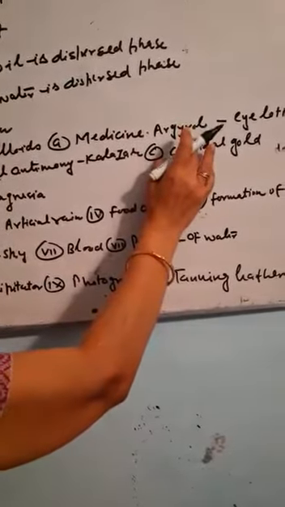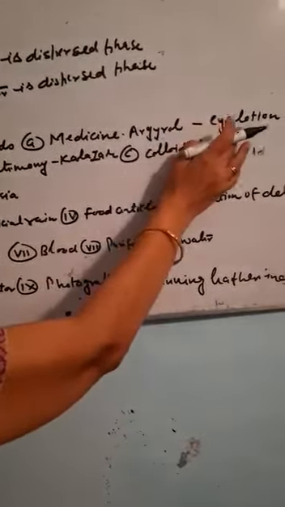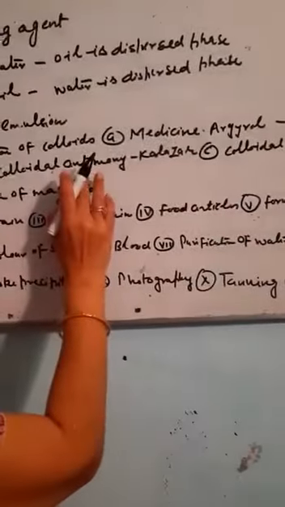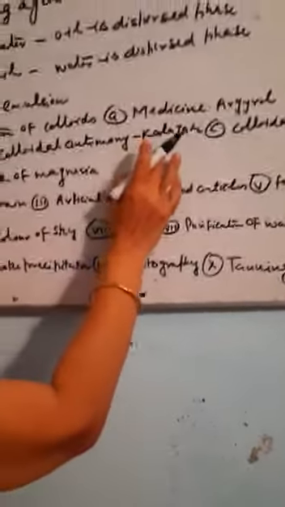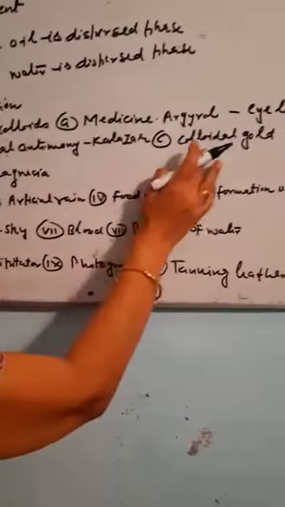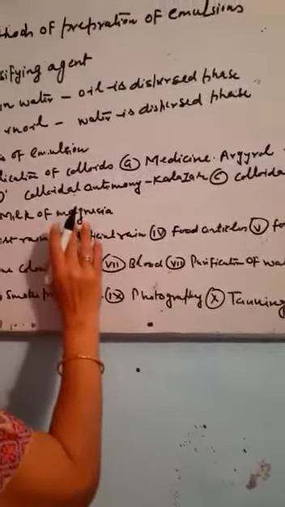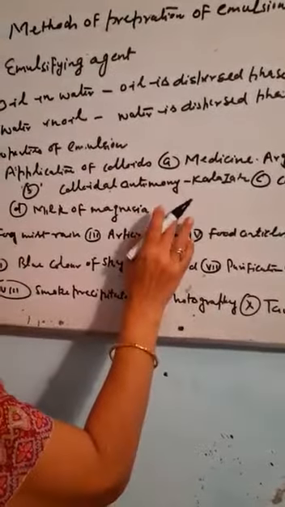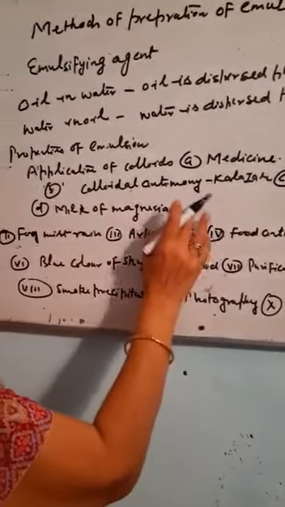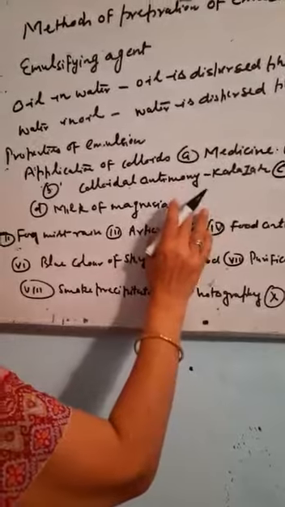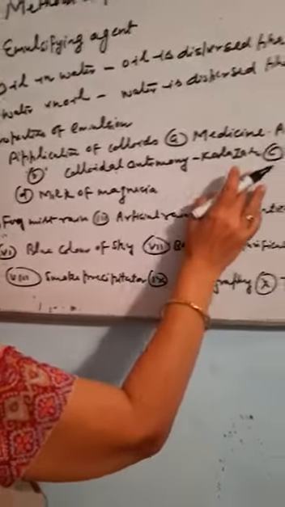The colloids are used in medicines. There is a colloid that is known by the name of argyrol. It is an eye lotion. It is a silver sol. Similarly, colloidal antimony is used for curing kala azar. Colloidal gold is used in intramuscular injections. Milk of magnesia is used in the case of acidity. The colloidal medicines are more effective because they have more surface area. They can be assimilated very easily.